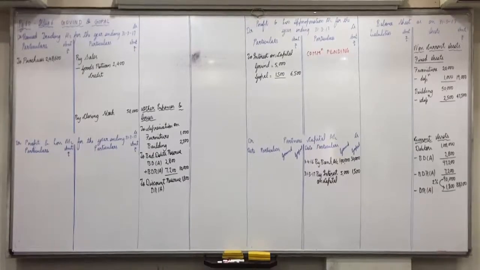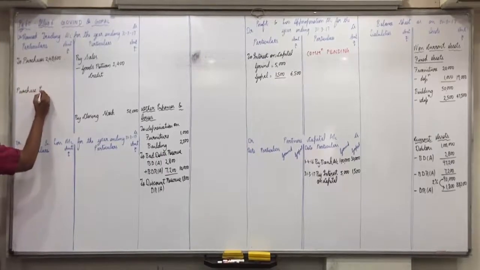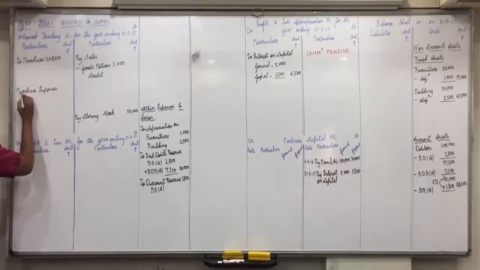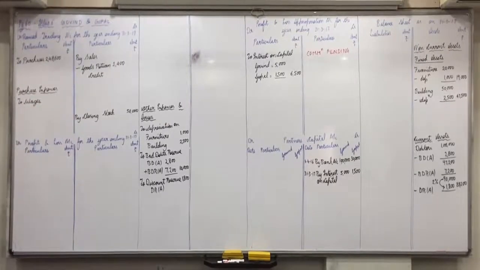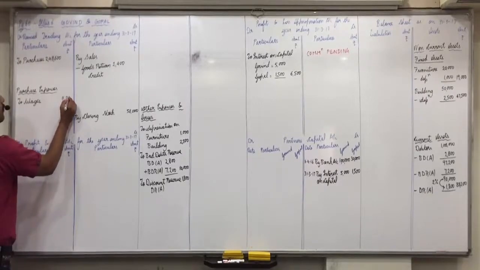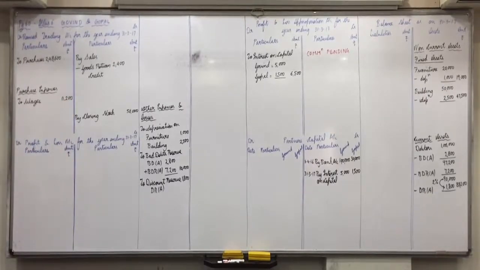Next, wages 11,200. Wages is a purchase expense, so trading account debit side. Leave one line, then write down purchase expenses, to wages, $11,200. Is everyone clear with this?